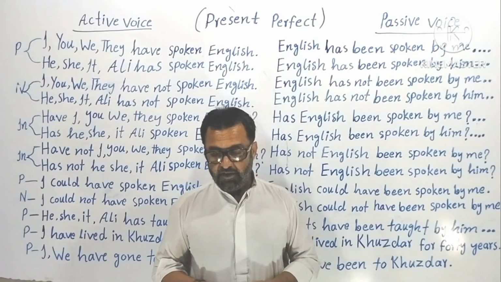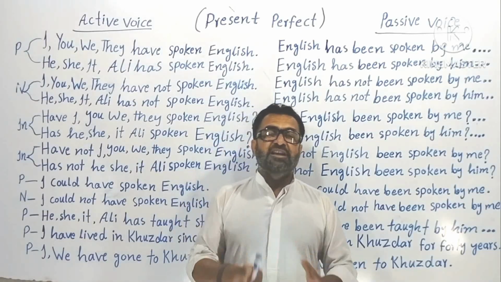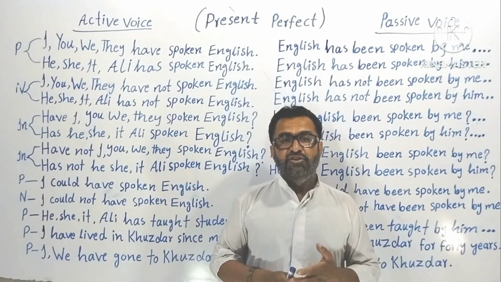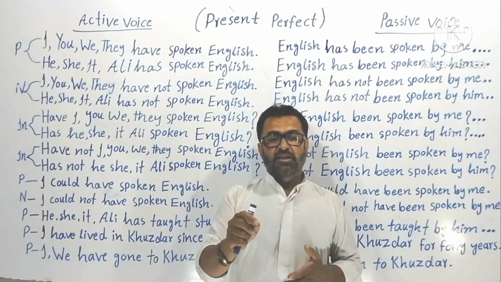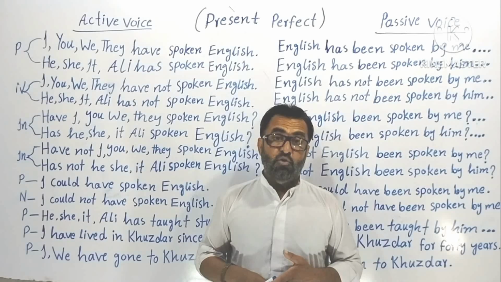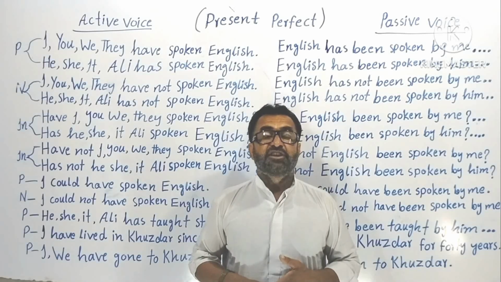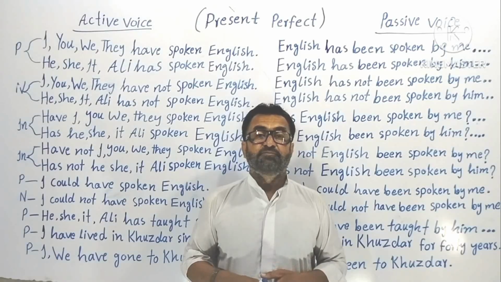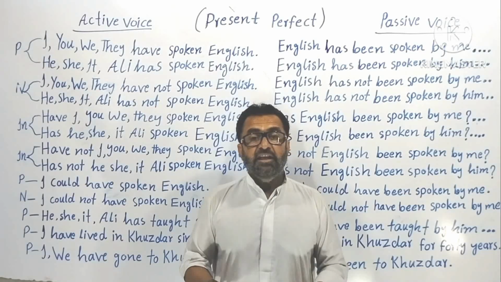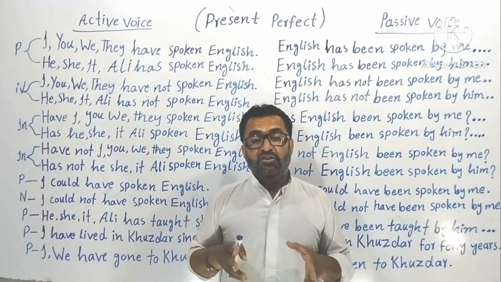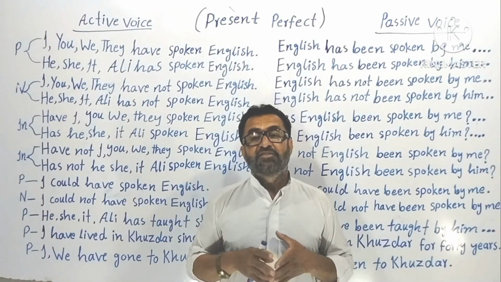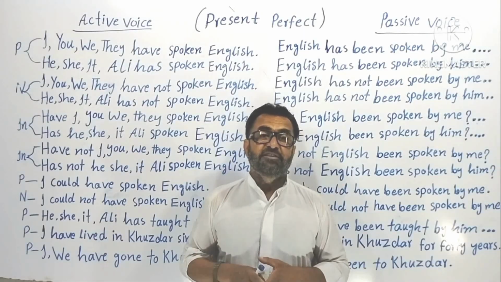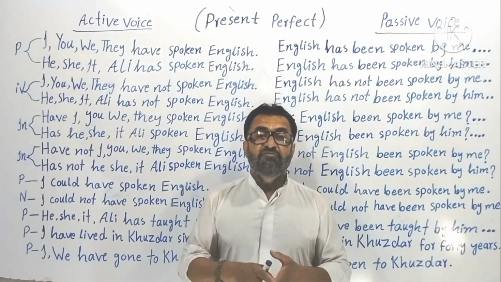Now here I would like to tell you the last thing, that the subjects "I" and "we" do not use the third form of the verb "go." I mean, we do not say "gone," but rather we say "been." Why? In the English language, it leaves a bad impression on the speaker. When you say "I have gone to market," the next person says, "Where have you gone?